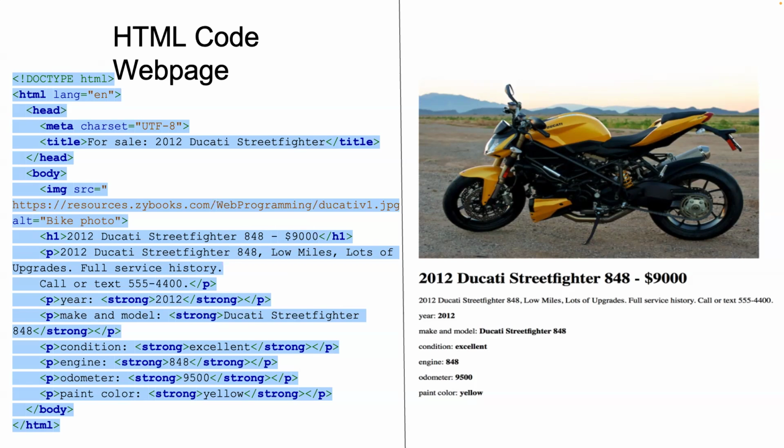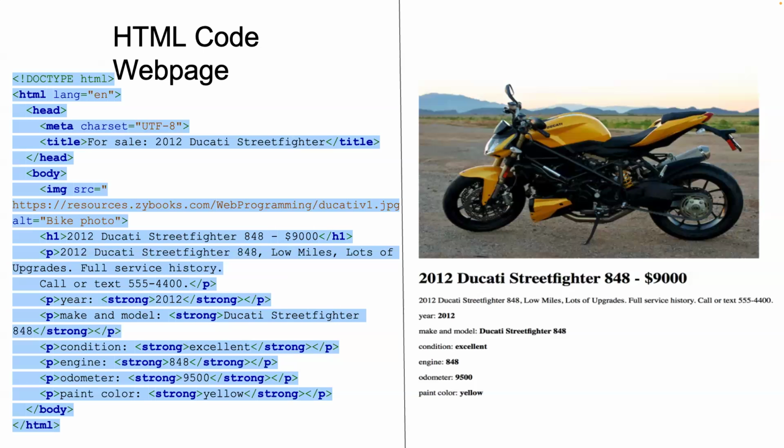The document begins with the doctype HTML, and that is the very first line, shown in a greenish color. This doctype HTML declaration tells the browser that this is an HTML5 document. Inside the HTML tag, we have the head section, which contains metadata about the page, such as the title tag. In this case, the title is For Sale 2012 Ducati Street Fighter, which appears on the browser tab.